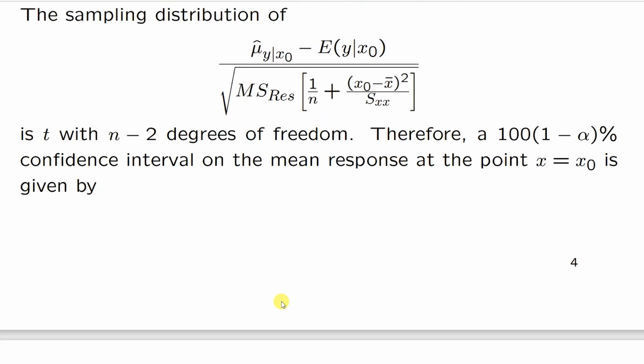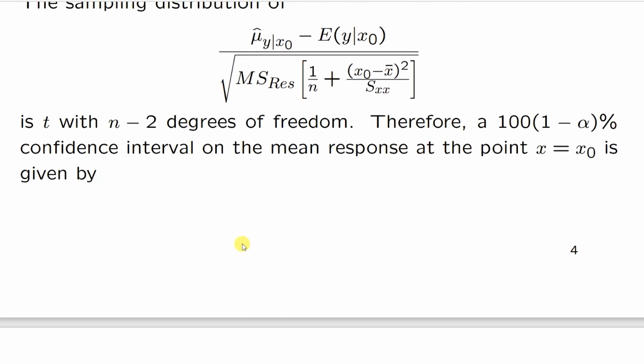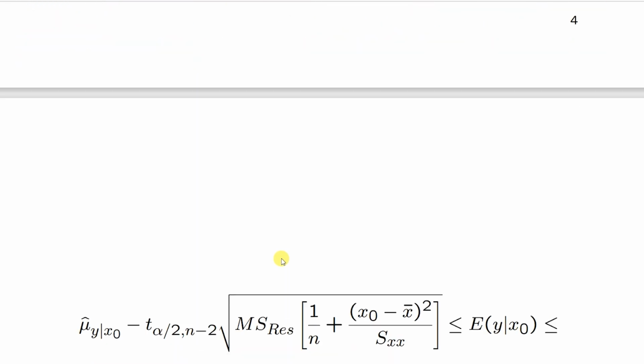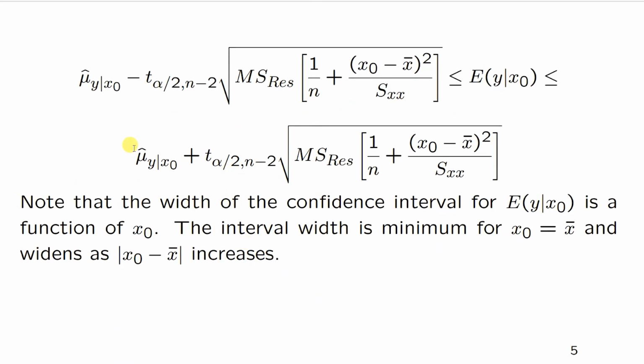So thereby, the 100 into (1 minus alpha) % confidence interval on the mean response at the value x equal to x0 is given as: the lower limit is mu cap y given x0 minus t alpha by 2 comma n minus 2 into square root of variance, that is the standard error. And the upper limit is mu cap y given x0 plus t alpha by 2 comma n minus 2 into standard error.